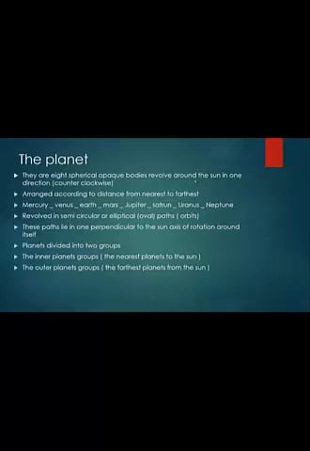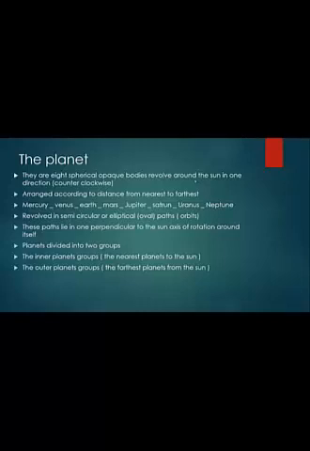They are arranged according to distance from the nearest to the farthest from the Sun, beginning with Mercury, Venus, Earth, Mars, Jupiter, Saturn, Uranus, Neptune.